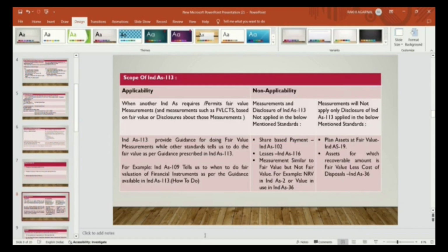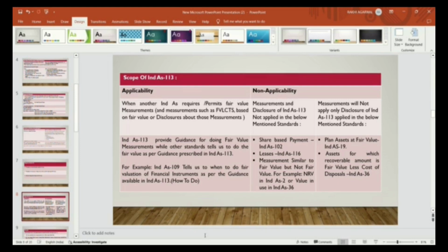Now, the scope of Ind AS 113. What was the scope? Scope means where this standard is applicable and where it is not applicable. Where is Ind AS 113 applicable? When another Ind AS requires or permits fair value measurements, and measurements such as fair value less cost to sell based on fair value, or disclosures about those measurements.